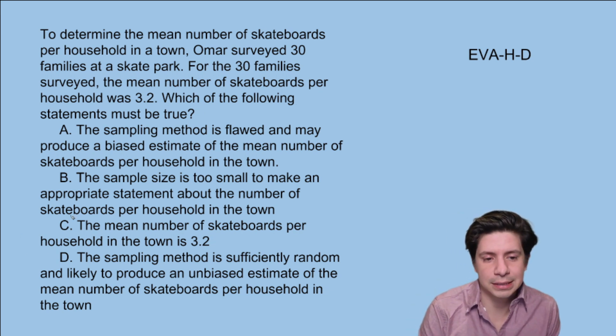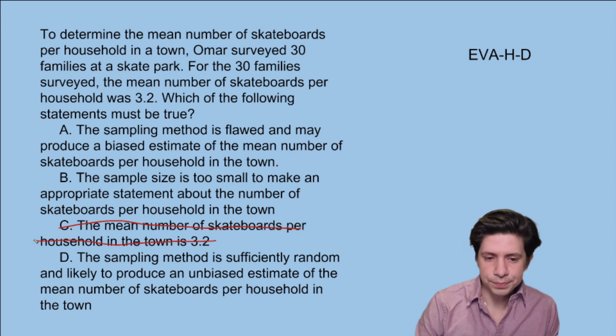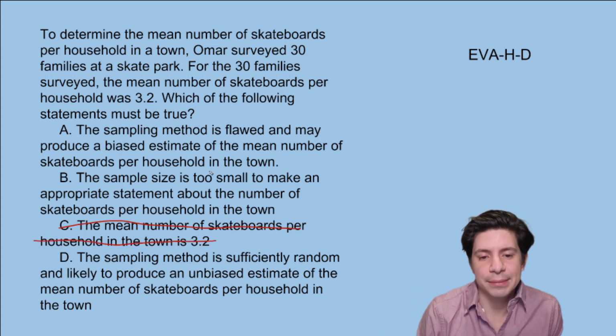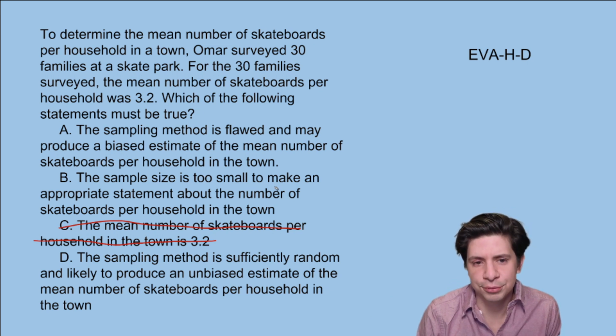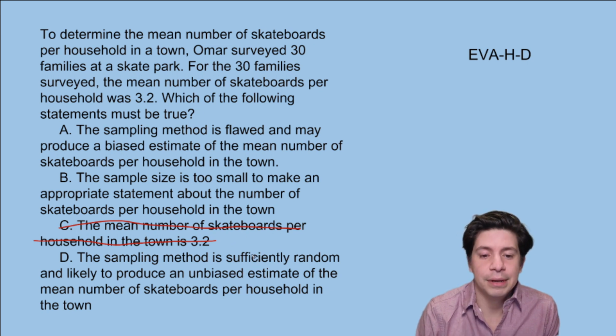So I'm going to eliminate C, right? It can't be that precise. There'd be some margin of error, even if they did a beautiful study. So is the sample size too small? Possibly it's too small, but let's look at the other things, right? Is it sufficiently random and likely to produce an unbiased estimate? Maybe. But is it? So we want to think, what could be throwing off this sample, right?